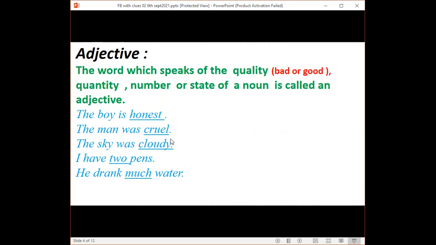The boy is honest. The man is cruel. The sky is cloudy. I have 2 fans. So the words that are underlined are generally adjectival words. You can see the boy is honest. Here, honest is speaking of some type of quality. The man was cruel. It's also quality, but the quality is bad here. The sky was cloudy. Here, cloudy is denoting some state.